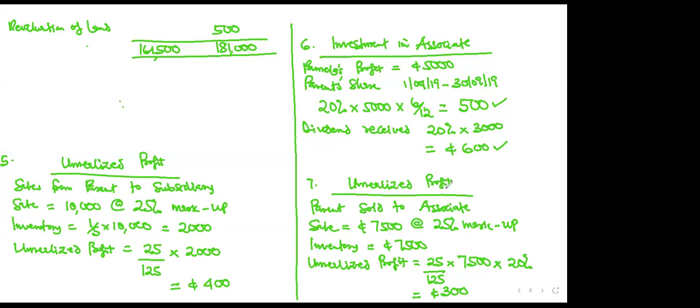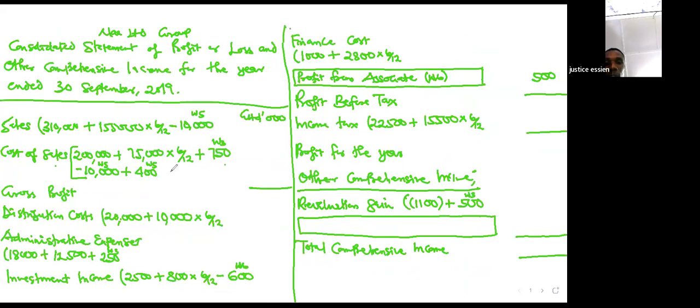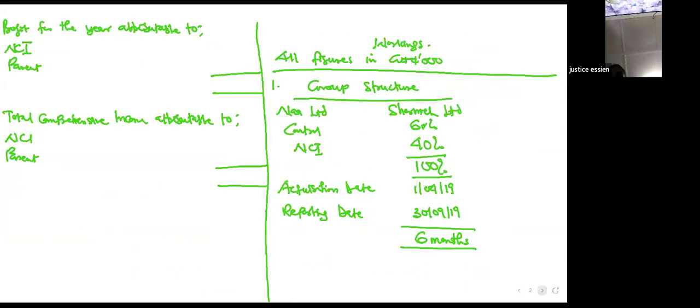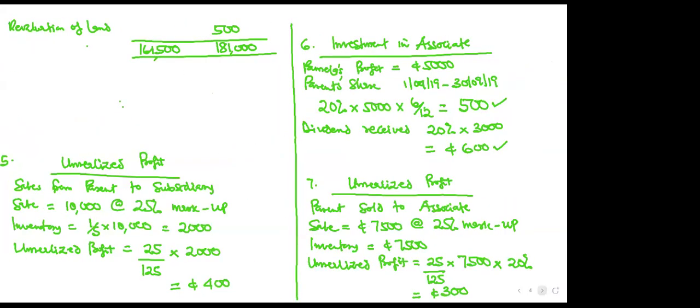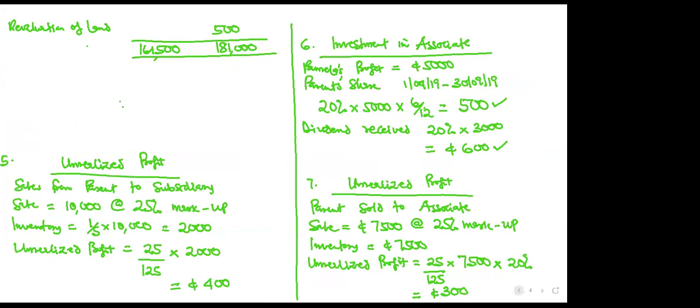Yes. So now let's go to working 7. The unrealized profit, the one that's also 300, is a cost. So go and add it to cost of sales, 300. Working 7. I don't want you to get confused, so I'm taking it step by step. Follow your workings gently. The answer will come. You are not in a rush. So that 300, go and add it to cost of sales again. Can we move on?